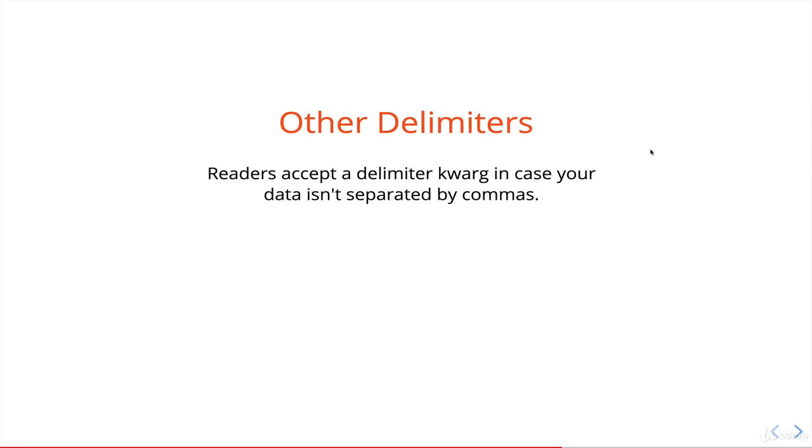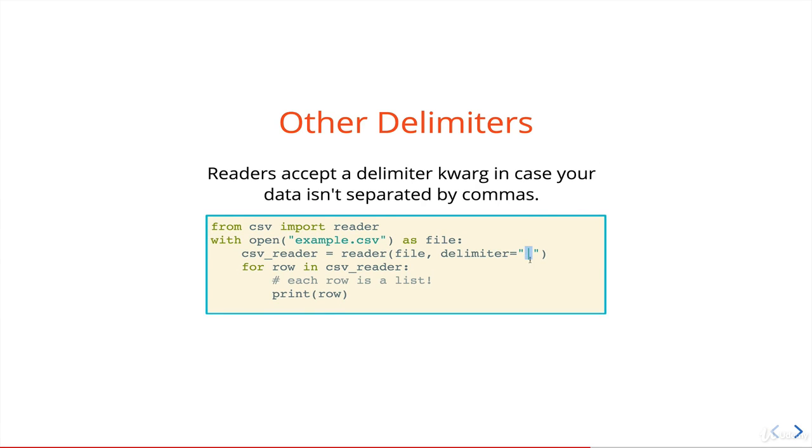There's one other thing I forgot to mention, which is we can actually use CSV files that aren't technically separated by commas as long as they're separated by the same character. That character is known as the delimiter, and it's supposed to be a comma, but you may have a file that's delimited using a pipe like this. And if that's the case, all you have to do is specify using a keyword argument, just like this.